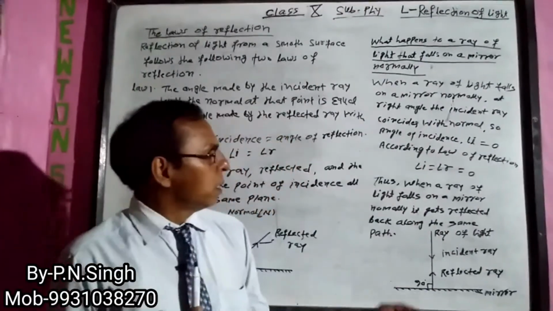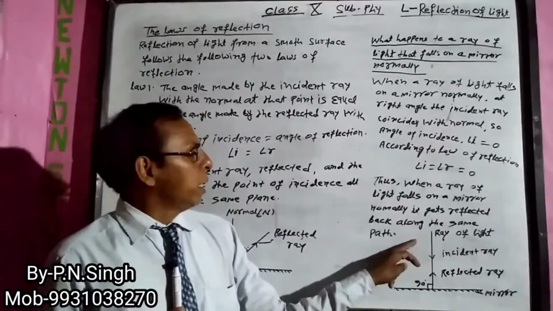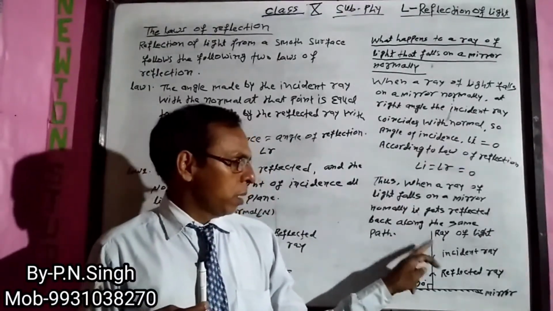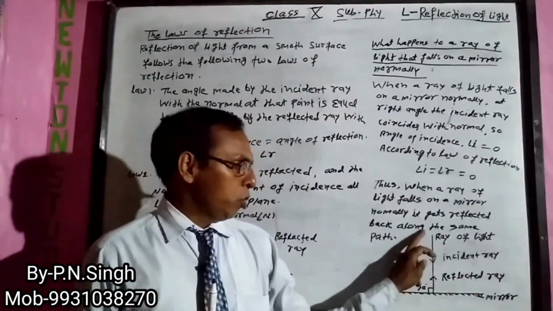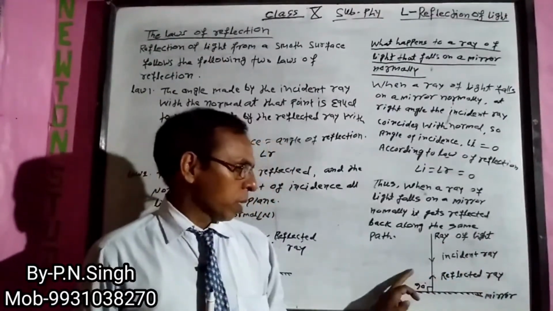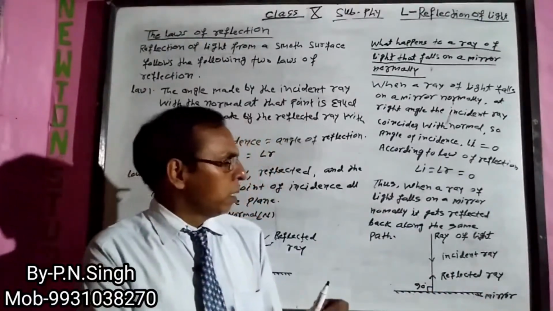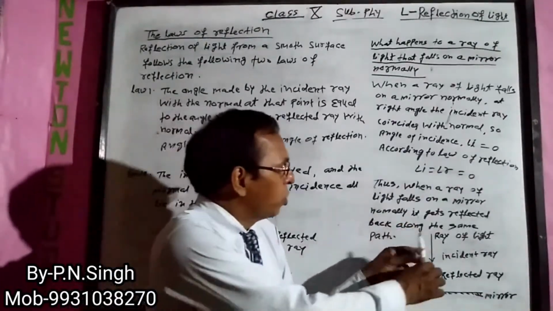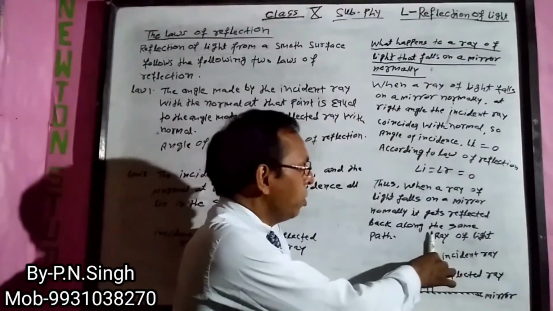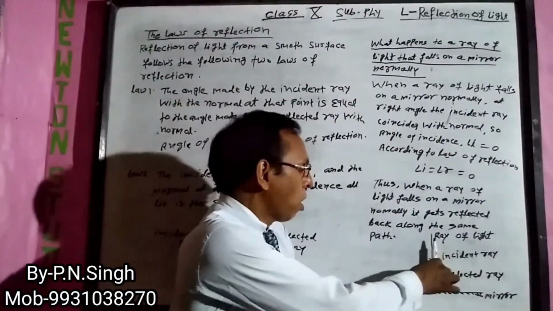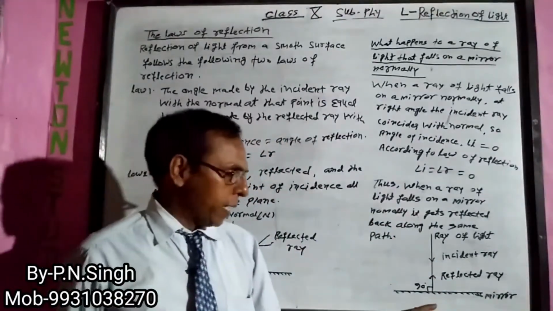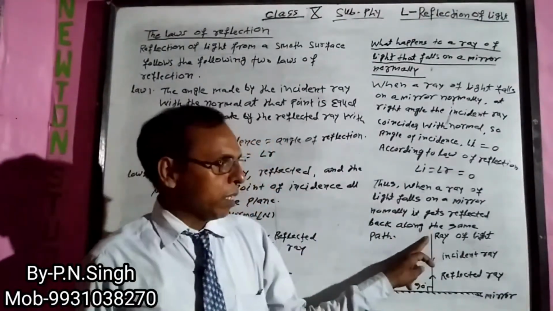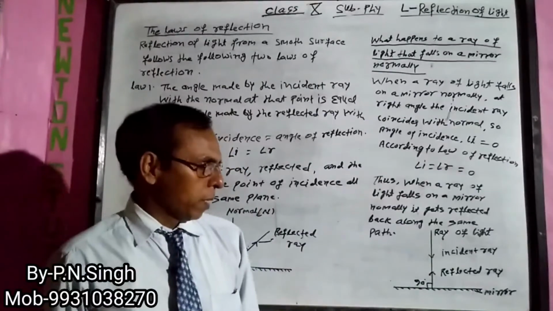This figure represents the ray of light, incident ray, reflected ray. This ray is the incident ray because after reflection the ray of light comes back on its original path.